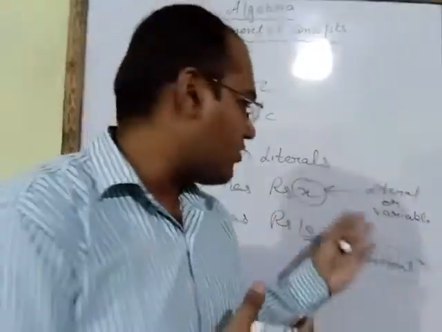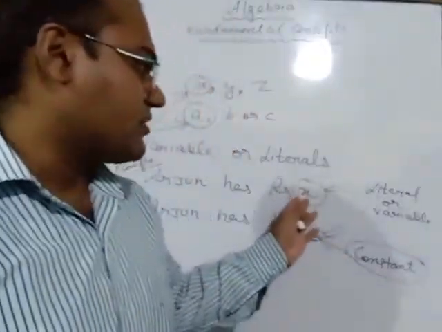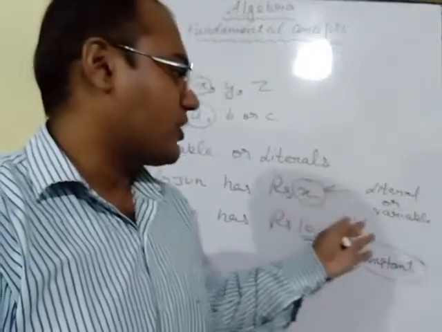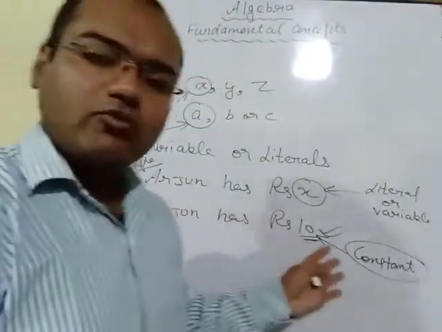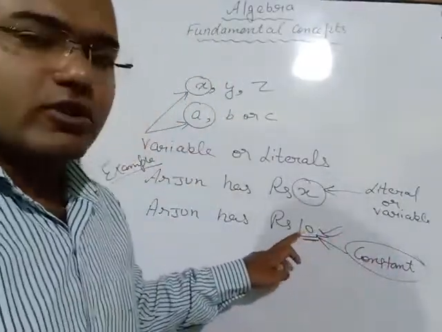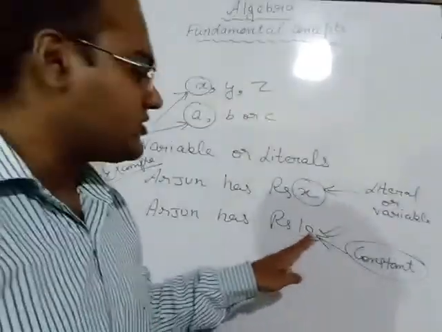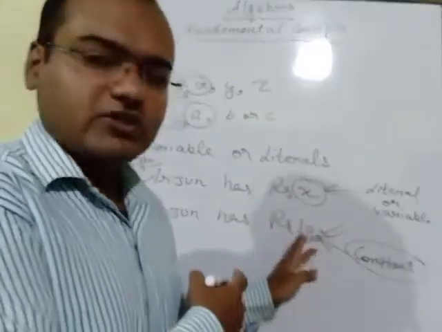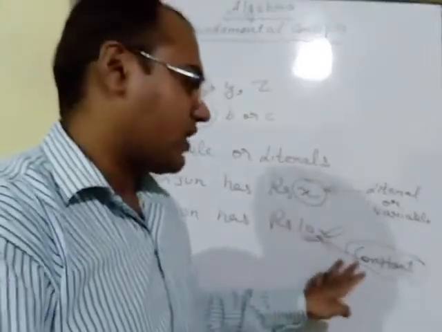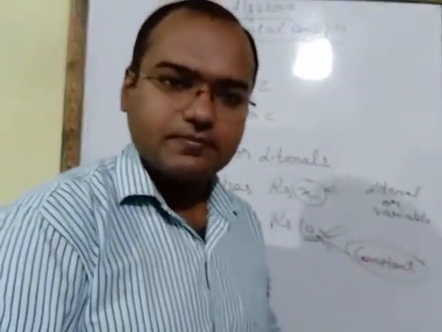We don't know the value of this x, so such unknown terms are known as literals or variables. Another example is Arjun has 10 rupees. Here we know the value, a fixed value. Such numbers are known as constant terms.